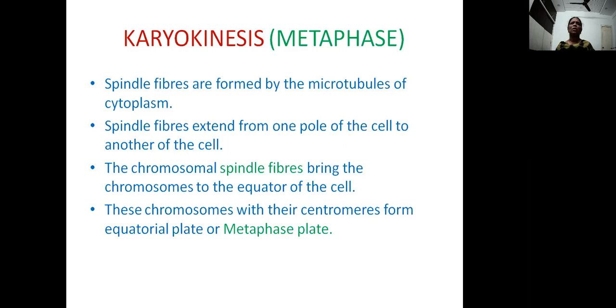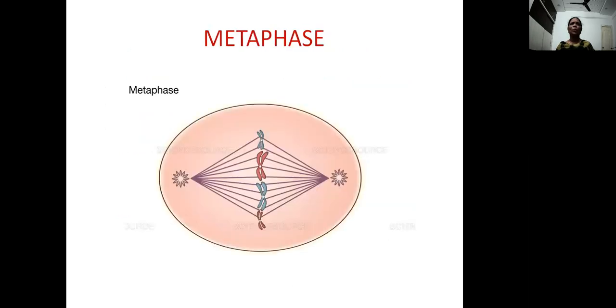It is also called the equatorial plate, since it is formed during the metaphase. So it's also called the metaphase plate. This metaphase plate with the chromosomes along with the spindle fibers appears like a spindle structure. So it is called the spindle apparatus. This is a very important phase during cell division.